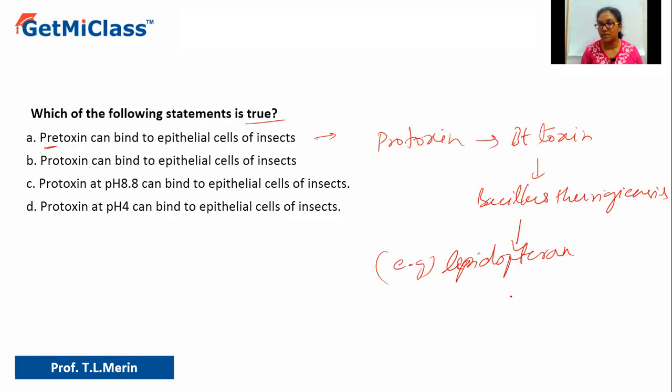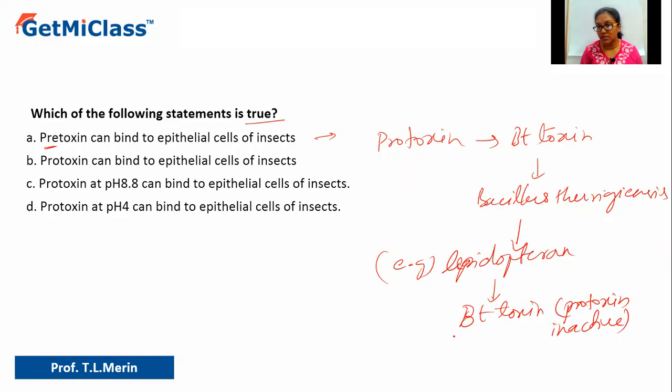Inside the gut of the lepidopterans, it will produce the toxin called Bt toxin. Now, this toxin will be in the form of protoxin. That means it is in the inactive form.